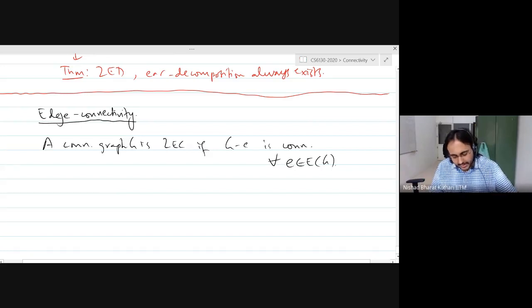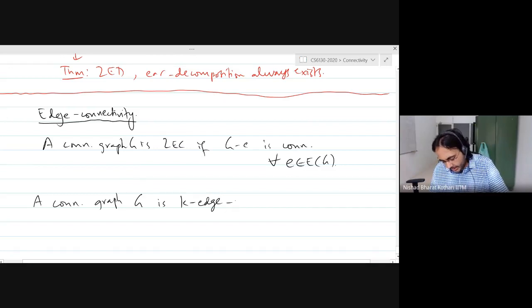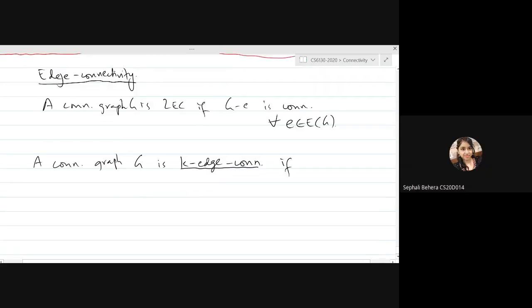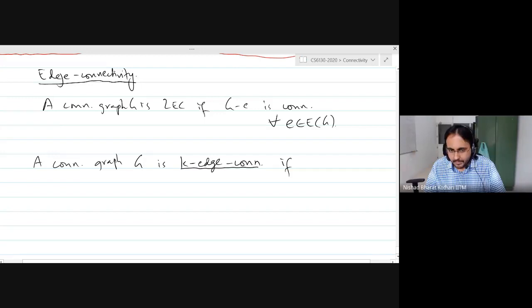So can anyone tell me now, what does k-edge connected mean? It is a generalization of 2-edge connected. Instead of 2, we will consider any number k.